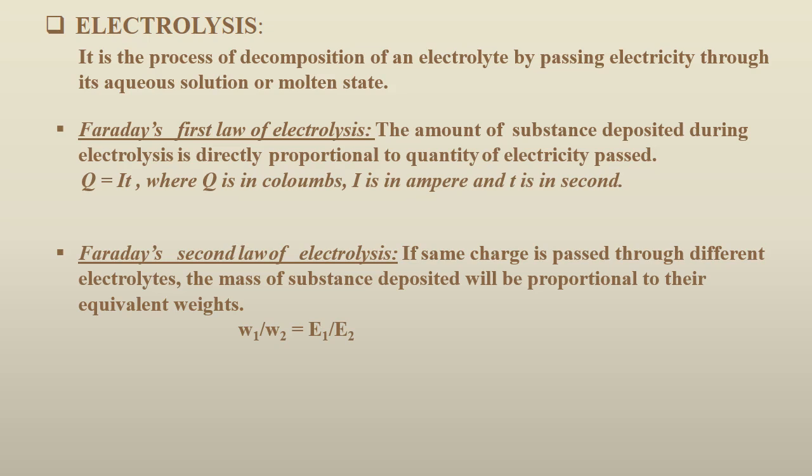And if the same quantity of electricity is passed through them, then the amount of product obtained at the electrodes is directly proportional to their equivalent weight. Equivalent weight of the product, mass of the product. So W1 upon W2 equals E1 upon E2, where W1 and W2 are the masses of the products, whereas E1 and E2 are the equivalent weights of the products.